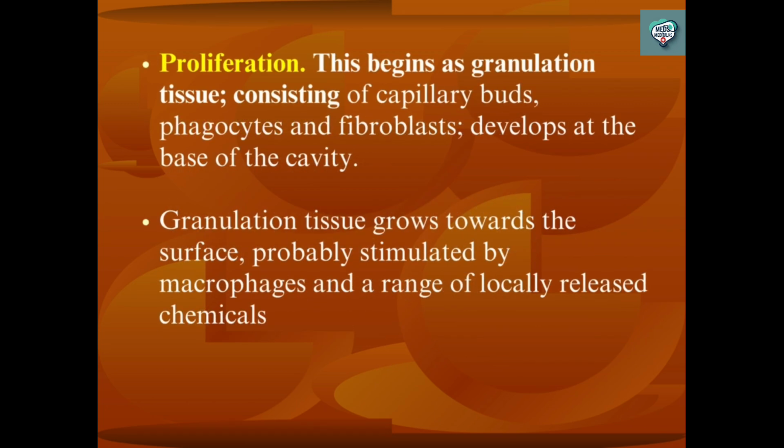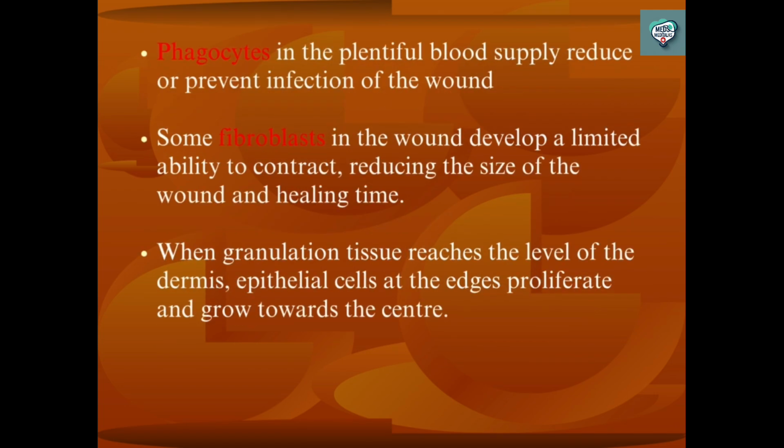Proliferation. This begins as granulation tissue, consisting of capillary buds, phagocytes, and fibroblasts, develops at the base of the cavity. Granulation tissue grows towards the surface, probably stimulated by macrophages and a range of locally released chemicals. Phagocytes in the plentiful blood supply reduce or prevent infection of the wound. Some fibroblasts in the wound develop a limited ability to contract, reducing the size of the wound and healing time. When granulation tissue reaches the level of the dermis, epithelial cells at the edges proliferate and grow towards the center.